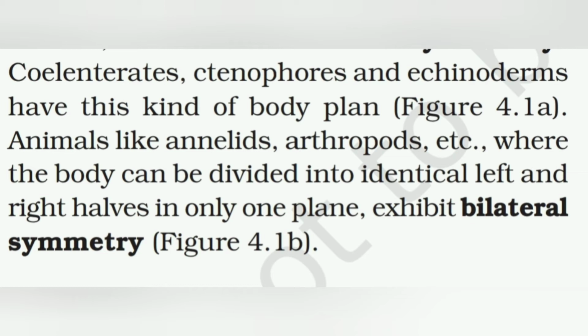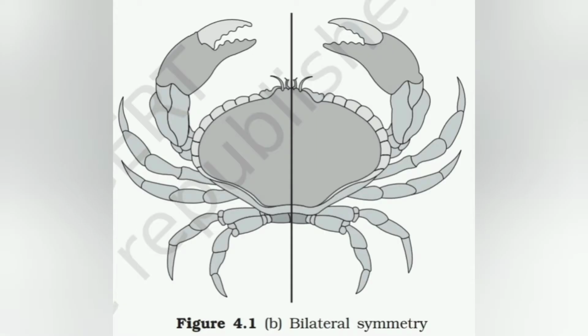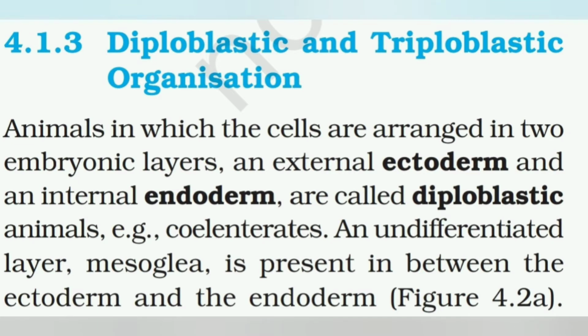Animals like annelids, arthropods, etc., where the body can be divided into identical left and right halves in only one plane, exhibit bilateral symmetry. The given animal is divided into two halves by only one plane, hence known as bilaterally symmetrical. Next basis of classification is diploblastic and triploblastic organization.